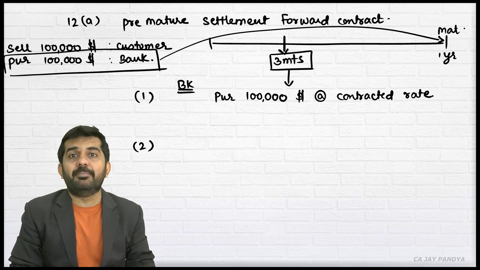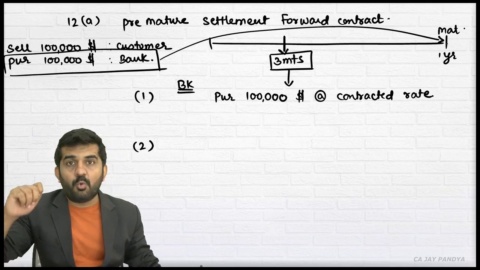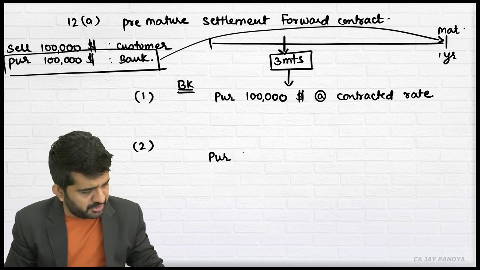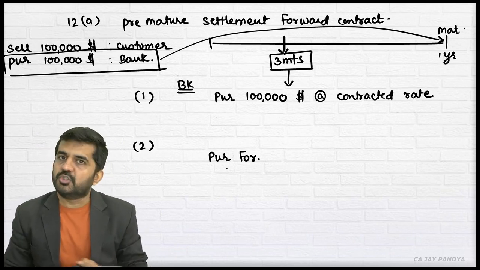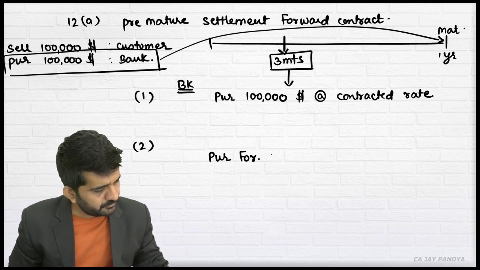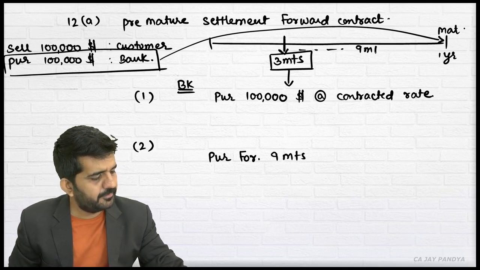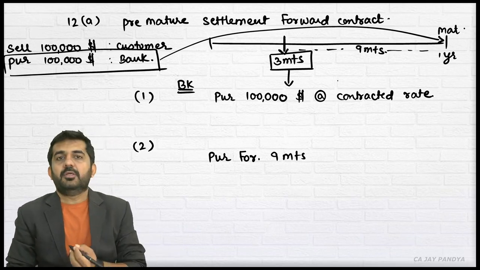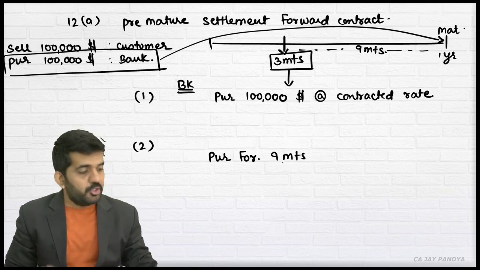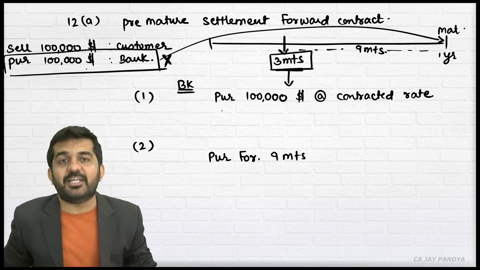So the bank will be taking the same position for this date. Which position was the bank having? Purchase, so it will take a purchase forward position, but not for 1 year, but for 9 months. This is a 9 month duration. Whatever rate is available, it will take this position. You will tell me, sir, they are already having this position. No. Now this position will be settled at 3 months.